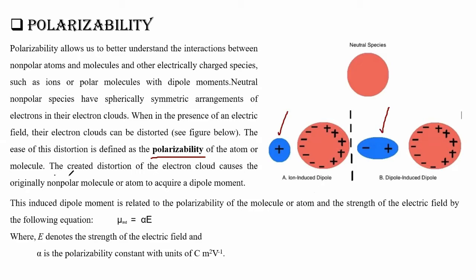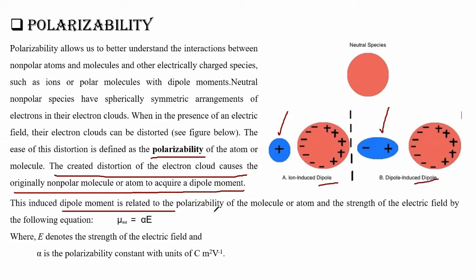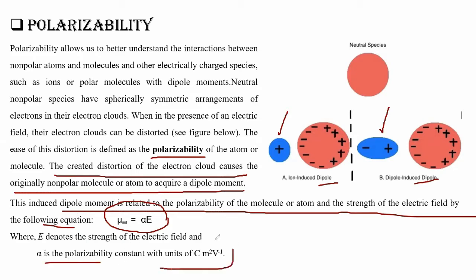The created distortion of the electron cloud causes the original non-polar molecule or atom to acquire a dipole moment. We have seen that yes, they are acquiring a dipole moment. The induced dipole moment is related to the polarizability of the molecule or atom and the strength of the electric field by the following equation. This is the equation of the induced dipole moment: mu induced, where mu is the dipole moment, equals alpha times E. Now what is alpha? What is E? Alpha is the polarizability, and E is the strength of the electric field that is being applied. So that's how it is. Let's see what next.